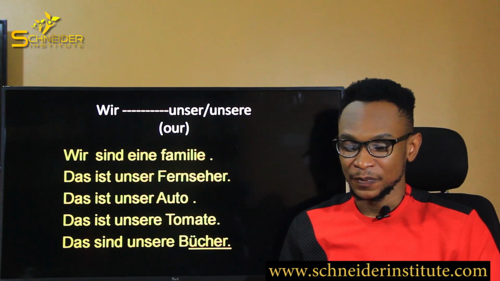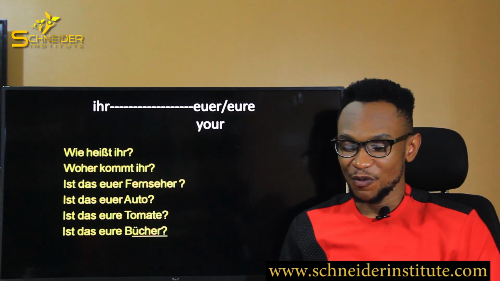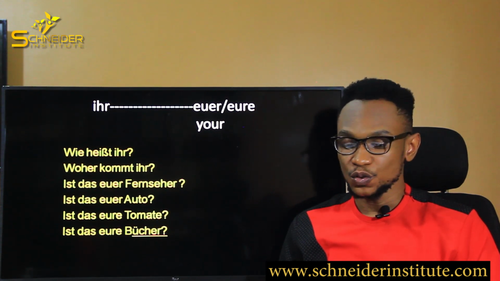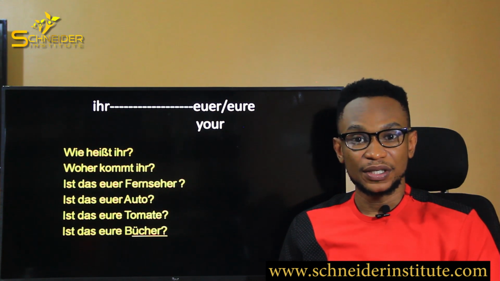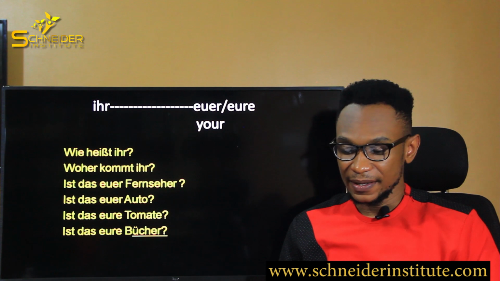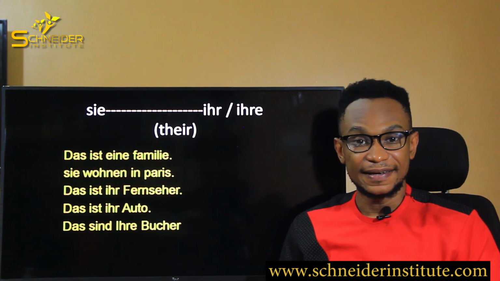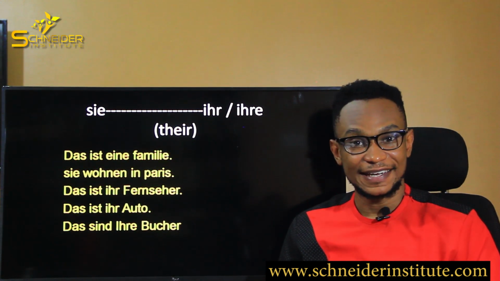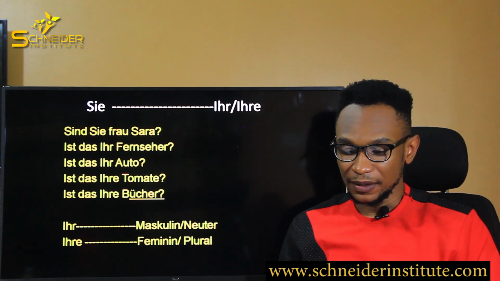Unser for masculine, unser for neuter, unsere for feminine, and unsere for plural. Next, we saw how to say your, and your is euer and eure. Euer for masculine and neuter, eure for feminine and plural. Then we looked at ihr and ihre. Ihr for masculine and neuter, how to say their, and ihre for feminine and plural, okay?